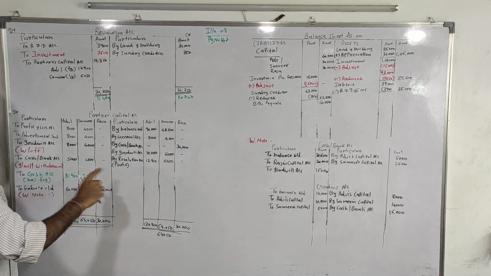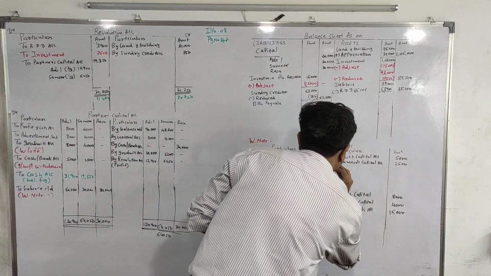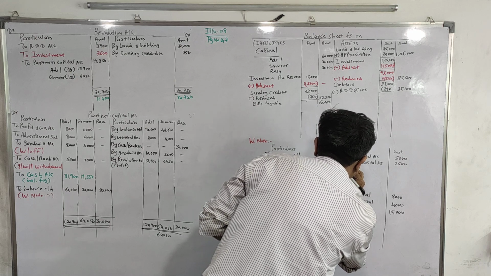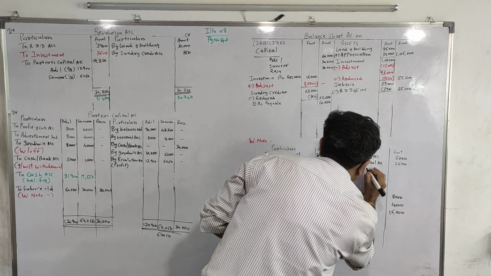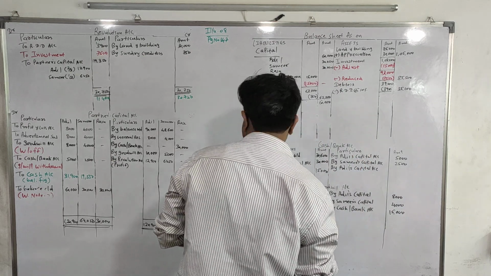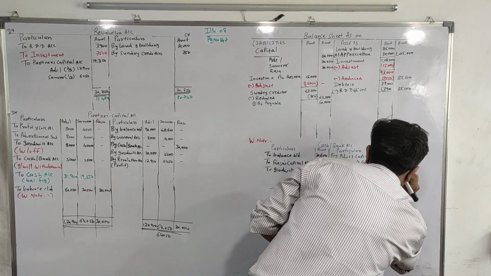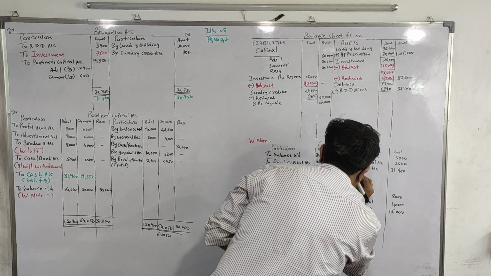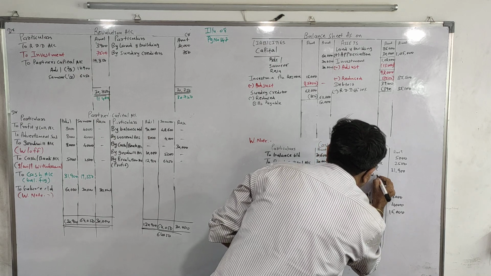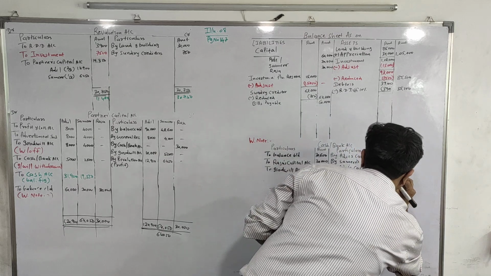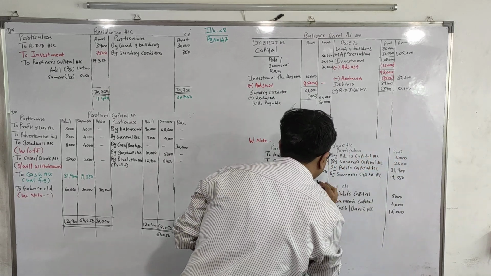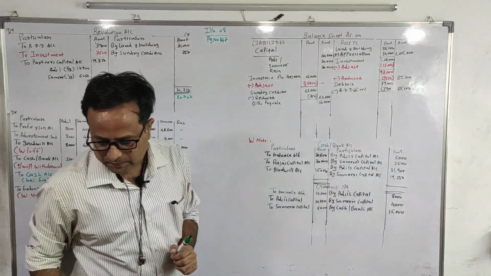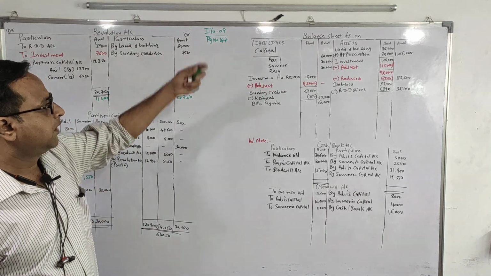31,900 and 19,550, by Adil's capital account 31,900 and by Samir's capital account 19,550. Now we close our cash account and we transfer balance to the balance sheet.